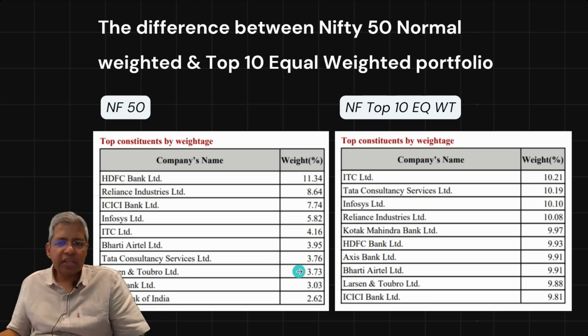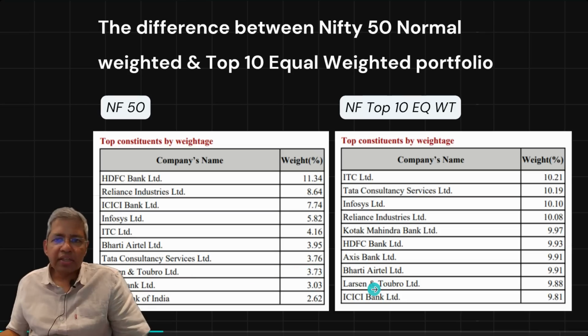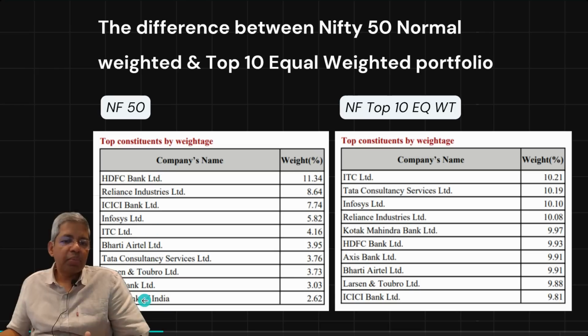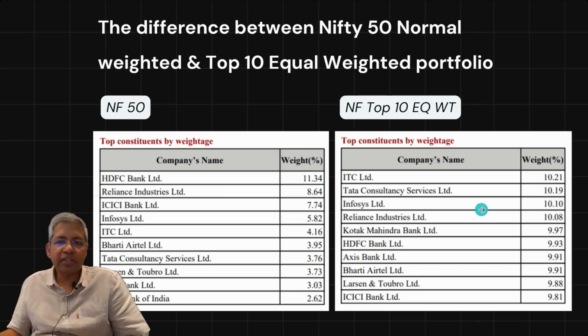So Larsen here is 3.73%, but in the top 10 equal weight, you see Larsen at 9.88%. Also, the biggest public bank of India, which is there in the Nifty 50, is not there in the Nifty top 10 equal weight. So many of the important stocks which represent the whole market also get taken out.